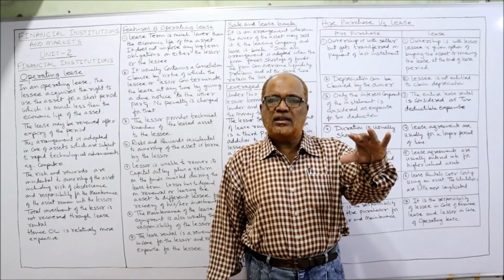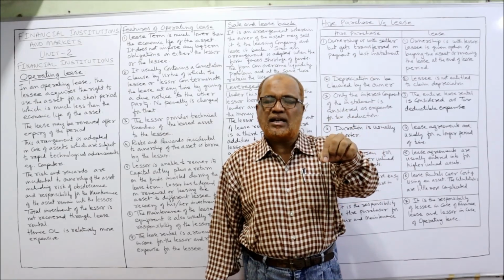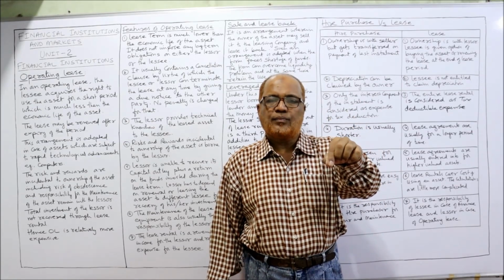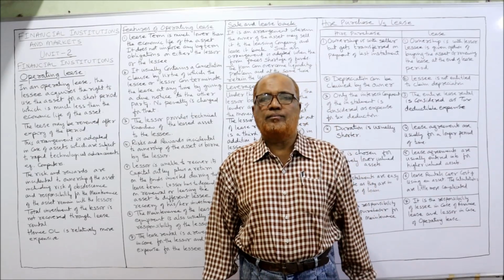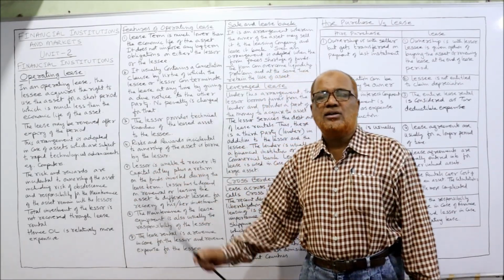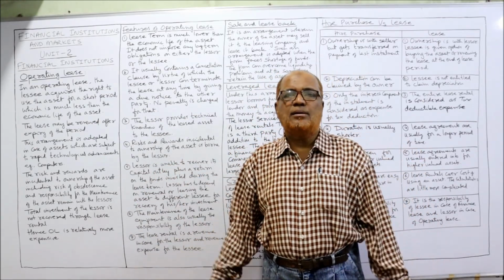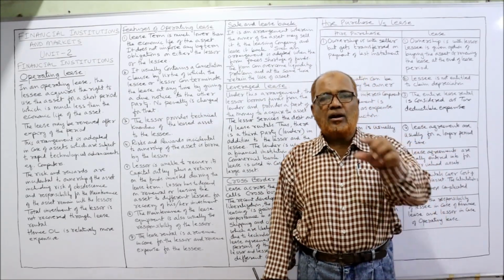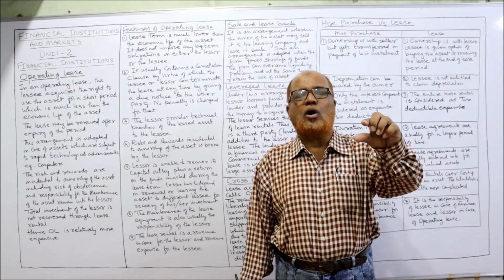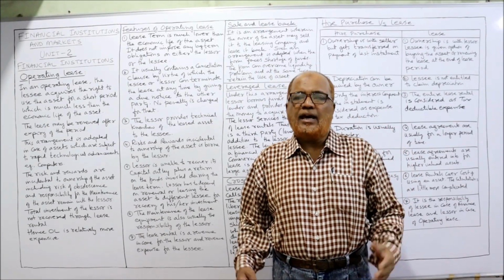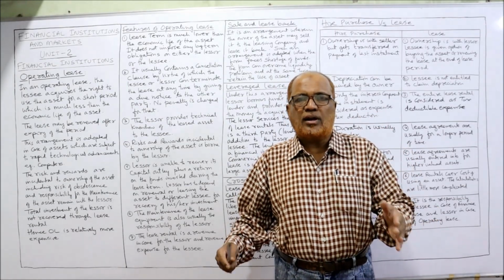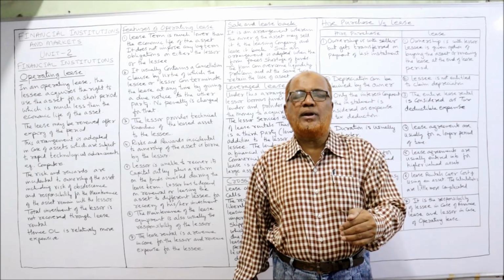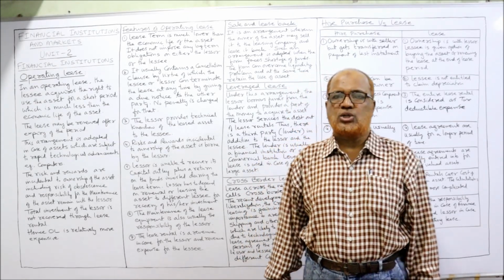The clause is there in the financial lease that once the agreement is signed, both the parties are bound by the agreement. But here in case of operating lease, it is cancelable by giving due notice to the other party. One clause will be given in the operating lease agreement that any party can terminate the contract by giving a prior notice so and so period. No heavy penalty will be charged.